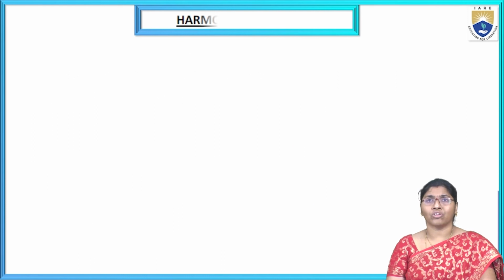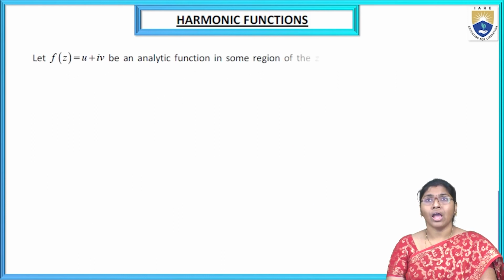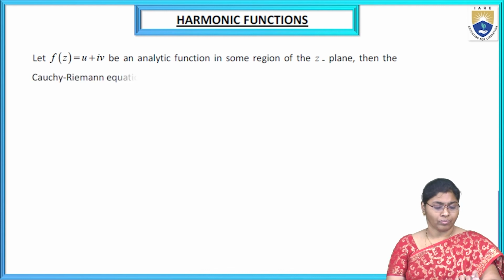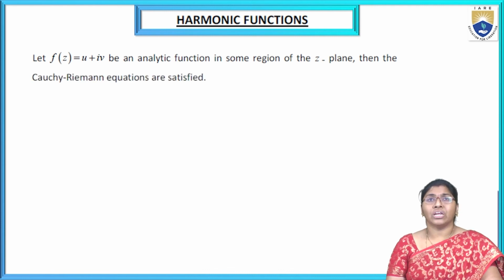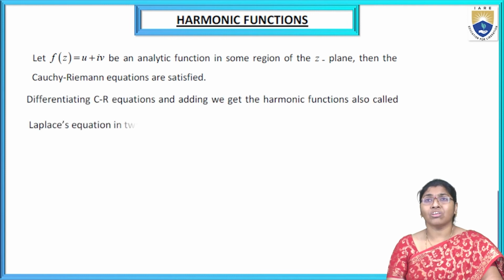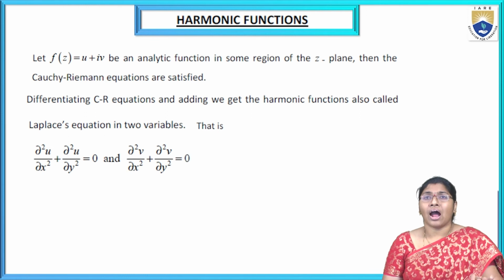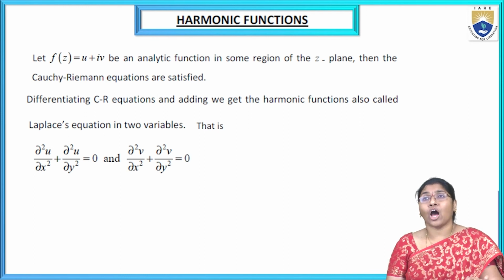Now, the next one. Harmonic functions. Let f of z equal to u plus iv be an analytic function in some region of the z plane. Then the Cauchy-Riemann equations are satisfied. Differentiating the CR equations and adding, we get the harmonic functions.